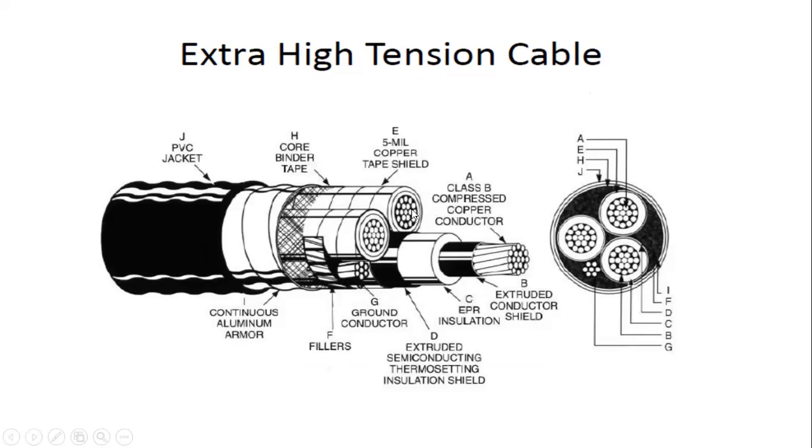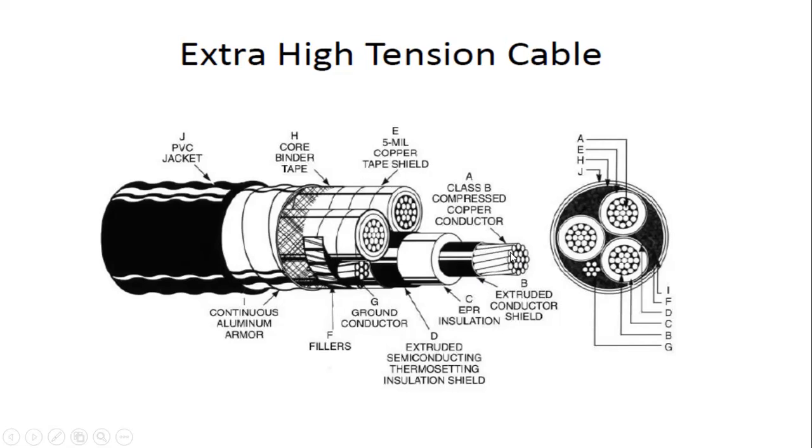Okay, in this case we are using 3 cores. These are the various parts of the high tension cable: A, B, C, D, E, F, G, H, I, J. A means the class B compressed copper conductor. B is the extruded conductor shielding.